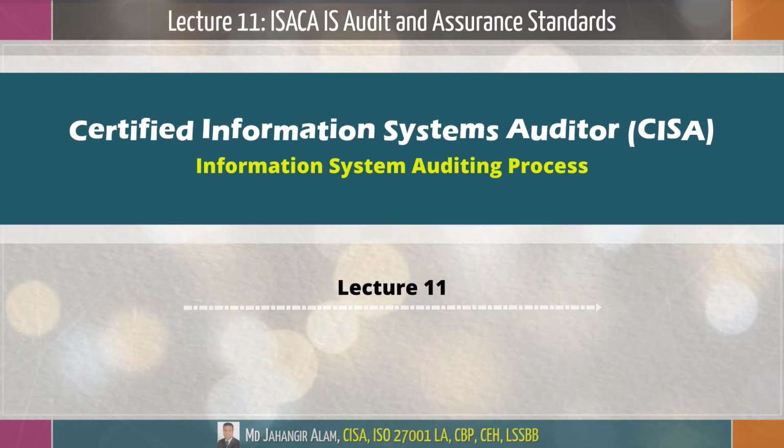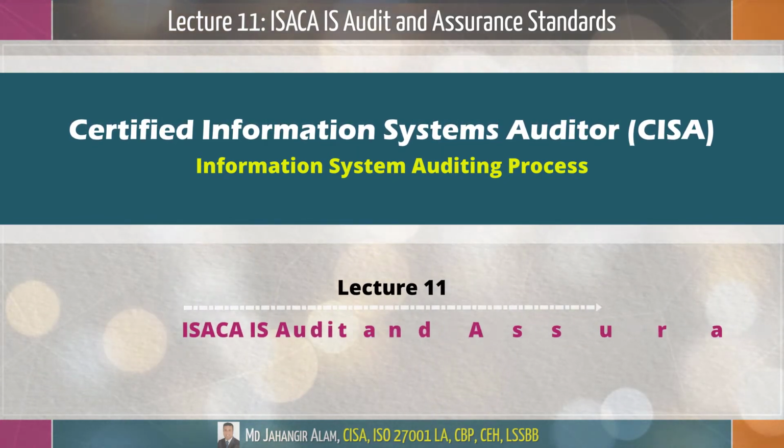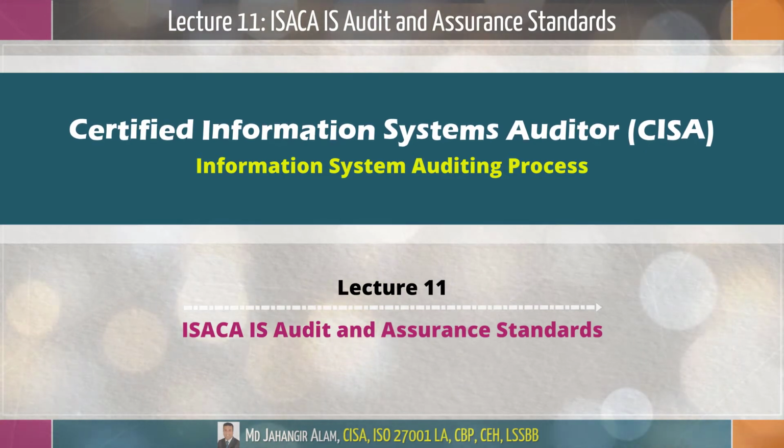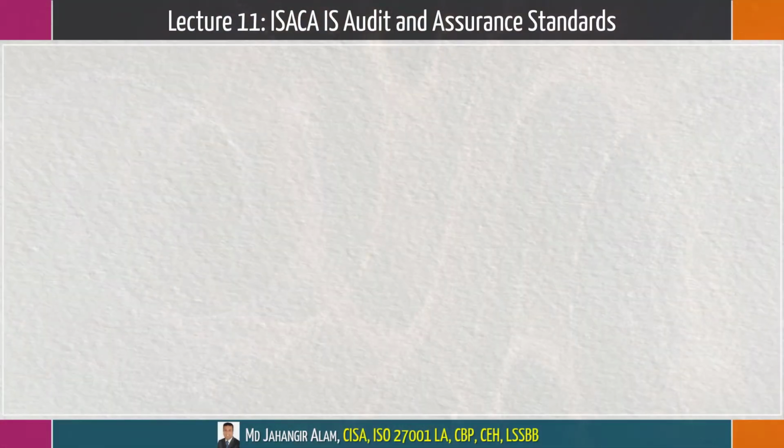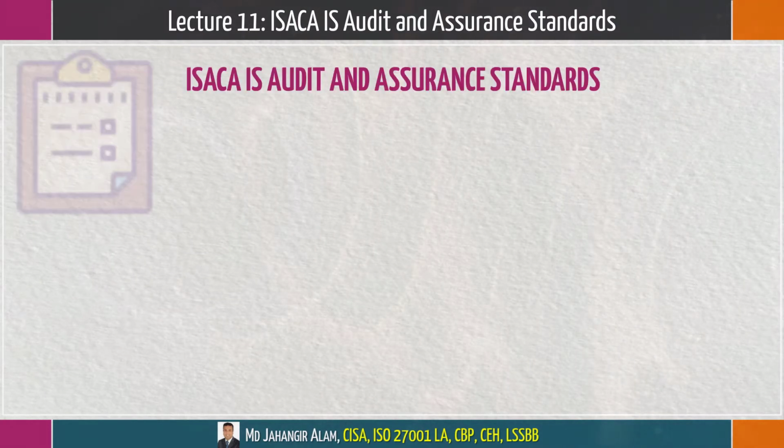Lecture 11. ISACA IS Audit and Assurance Standards. Dear student, ISACA IS Audit and Assurance Standards define mandatory requirements for information system auditing and reporting.